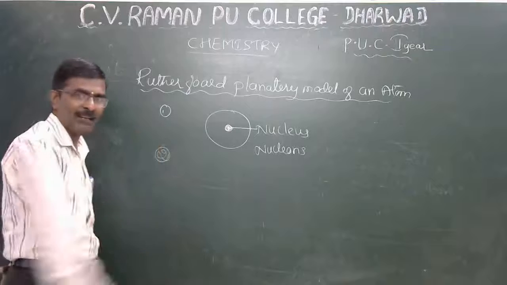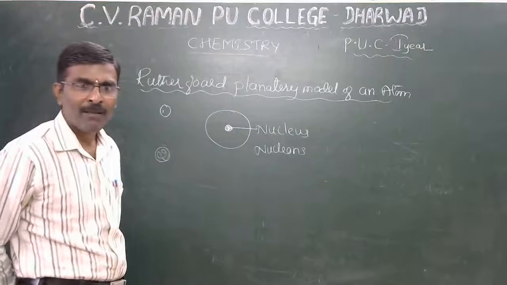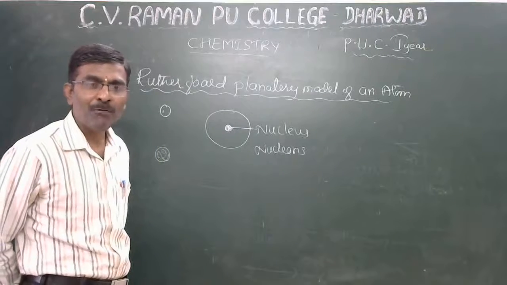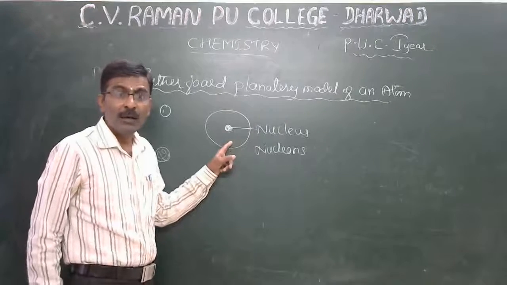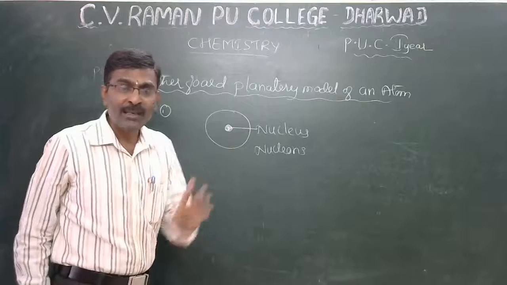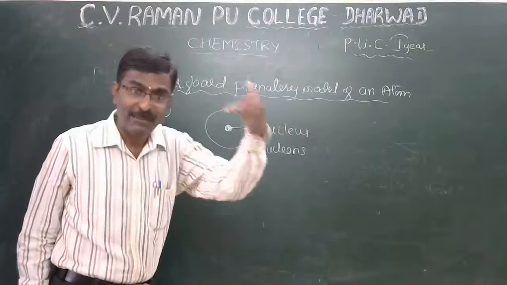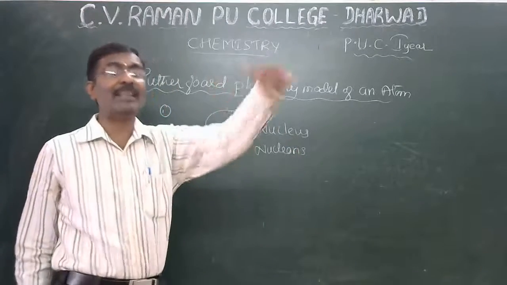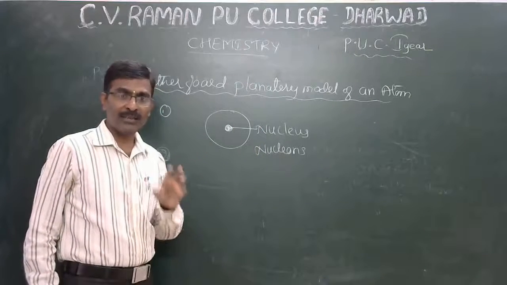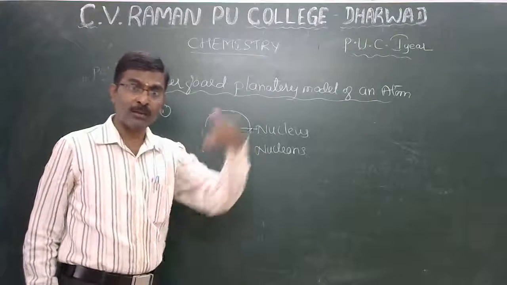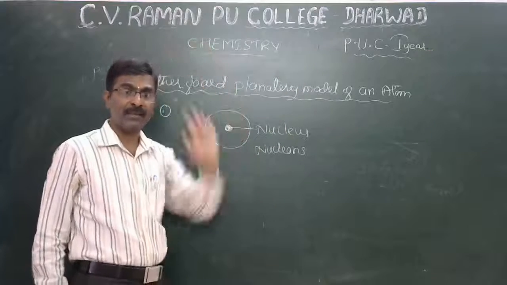Second point: the number of protons present in the nucleus is different in different elements of an atom. The number of protons is different from one atom to another atom of the element.